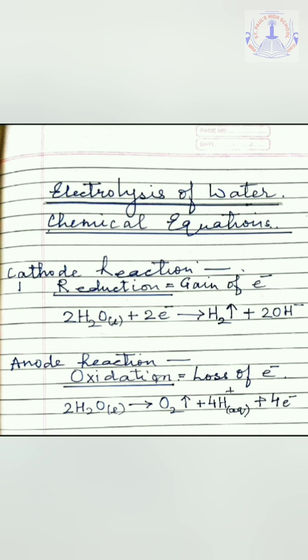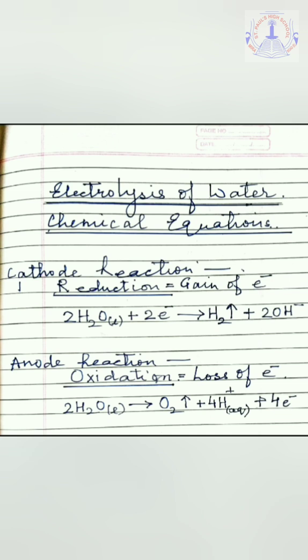The 2H positive ions will be taking up 2 electrons and converting into hydrogen gas, that is H2 gas, which we are getting as a product. Whereas the 2 OH negative ions will remain as they are, and hence in the reaction very clearly we can see that 2 OH negative, that is 2 hydroxide or hydroxyl ions, are present.